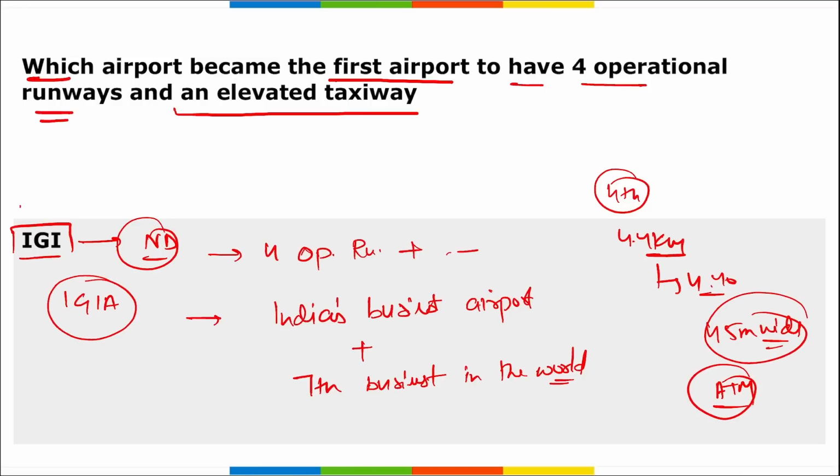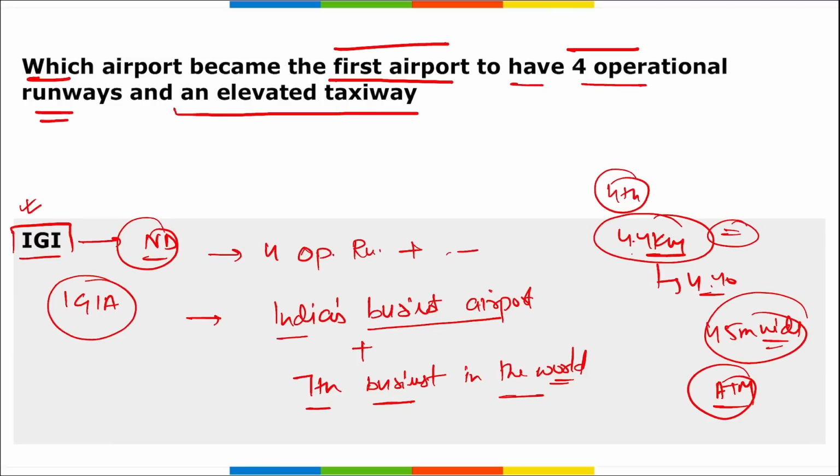Correct. So Indira Gandhi International Airport became the first airport to have four operational runways and an elevated taxiway. It is India's busiest airport and the seventh busiest airport in the world. The fourth runway that was recently constructed is 4.4 kilometers long and 45 meters wide, and an air traffic management system was launched here. Earlier, 1500 to 2000 flights could be handled in a day.